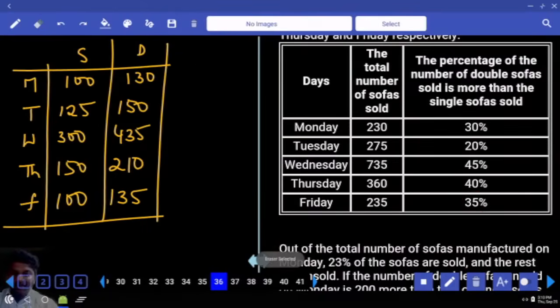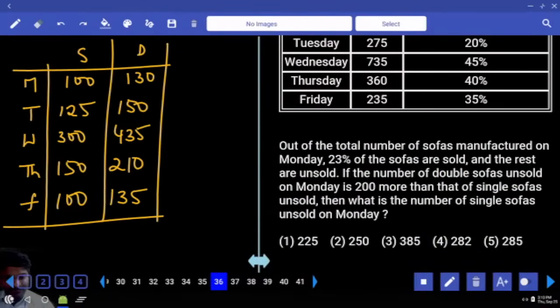Total is already there in the table, so you don't need to maintain it. Okay, now, out of total number of sofas manufactured on Monday, 23% sofas are sold and the rest are unsold. If the number of double sofas unsold on Monday is 200 more than that of single sofas unsold, then what is the number of single sofas unsold on Monday?